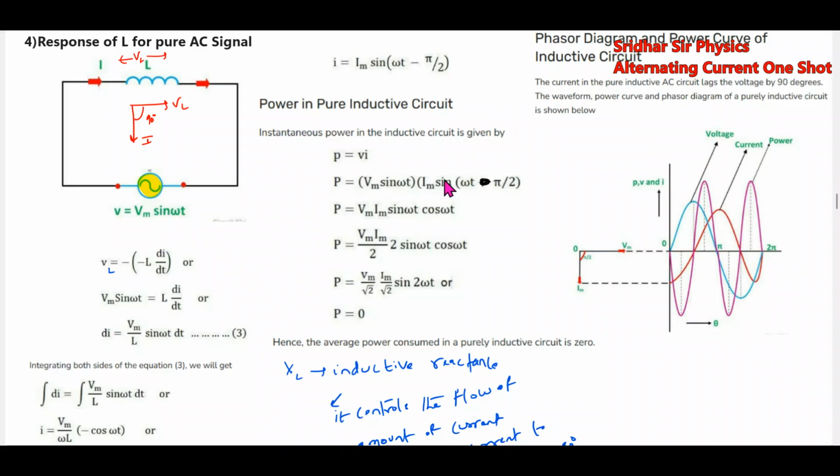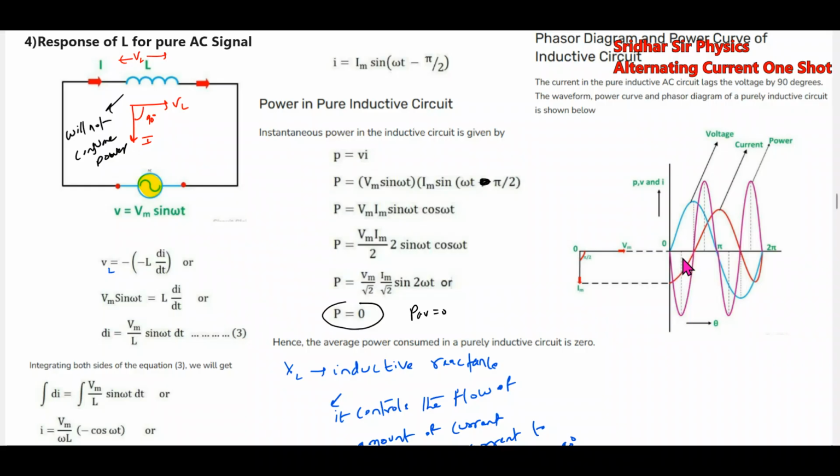Vm Im sine omega t cos omega t, this is equal to, then solving this, the average power will be 0, means it will not consume power. The source will supply, energy will return back, again source will supply, energy will return back. This is what is happening. It will not consume power.